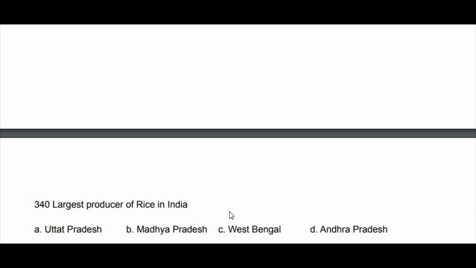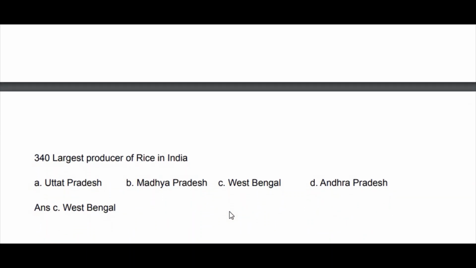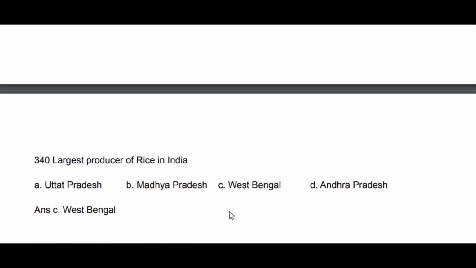Largest producer of rice in India: Uttar Pradesh, Madhya Pradesh, West Bengal, Andhra Pradesh. West Bengal is the largest producer of rice in India. Largest producer of sugarcane, Uttar Pradesh. Largest producer of rice, West Bengal. Rice bowl of India, Andhra Pradesh. Wheat granary of India, Punjab. Highest producer of wheat, Uttar Pradesh. You should know these differences.